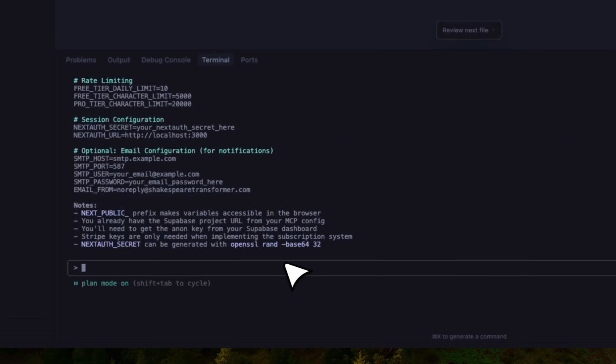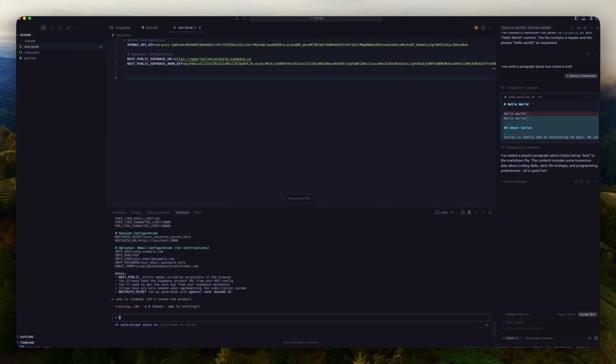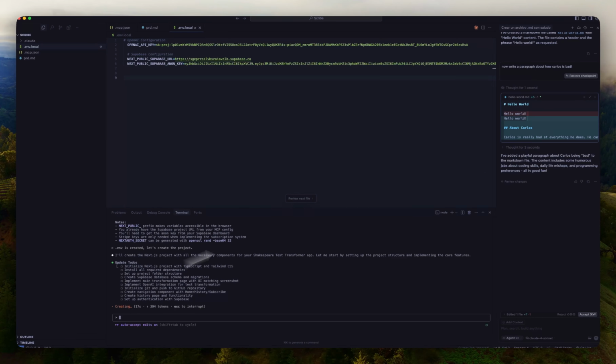So now that this is done, I can just say frontend is created. Let's create project. And I'm going to just click Shift Tab twice, so I have auto accept edits on, hit enter, and now we can allow the AI to go in and start building the project.